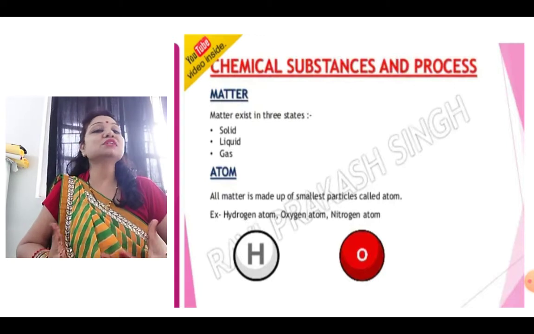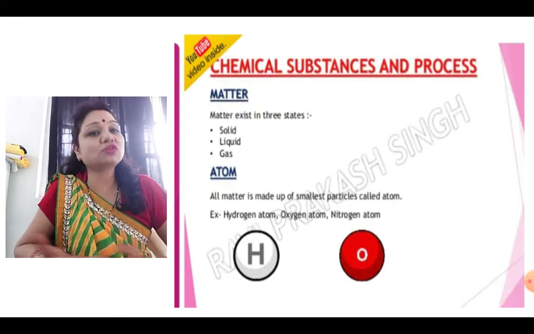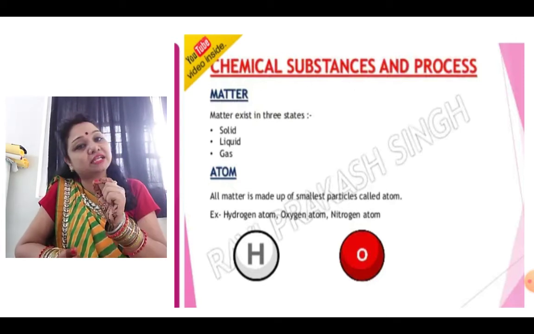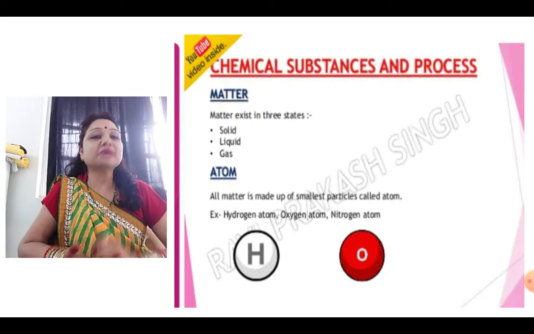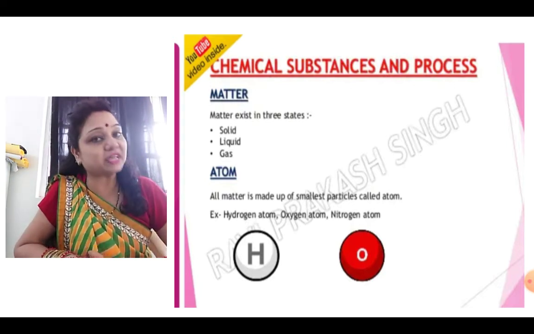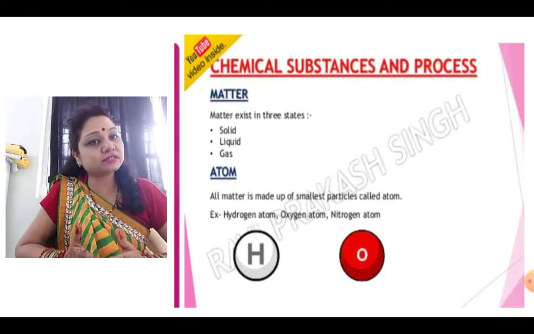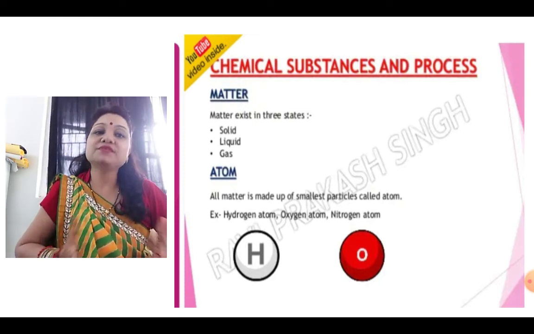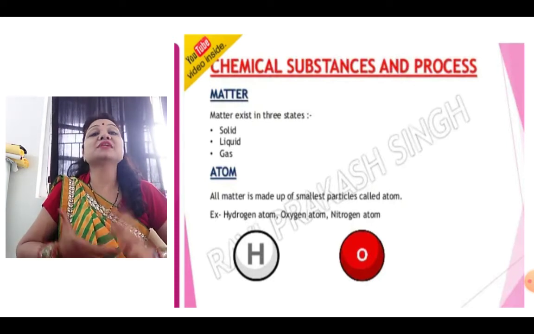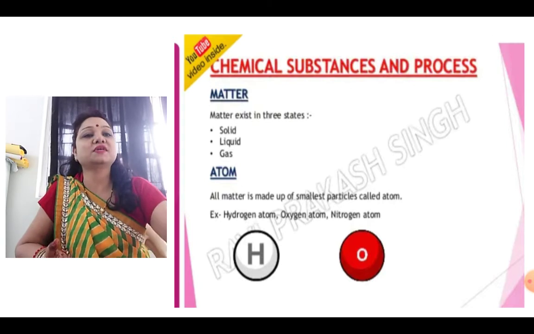Now what about an atom? Like in the human body or the organism's body, you know the smallest unit is the cell. Same way, all matter is made up of the smallest particle, and that smallest particle is called the atom. Like the cell in the organism, in matter we have the atom. Example, hydrogen atom, oxygen atom, nitrogen atom, there are so many, right?